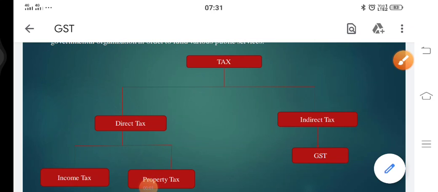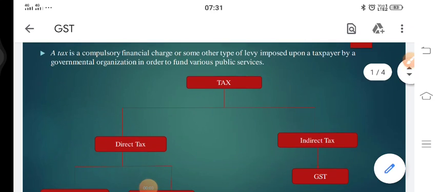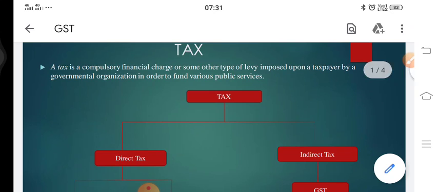Good morning, students. Our today's topic is GST. So before we start GST, we should know where GST came into existence from. Basically, it is a part of tax, so we must first know tax.